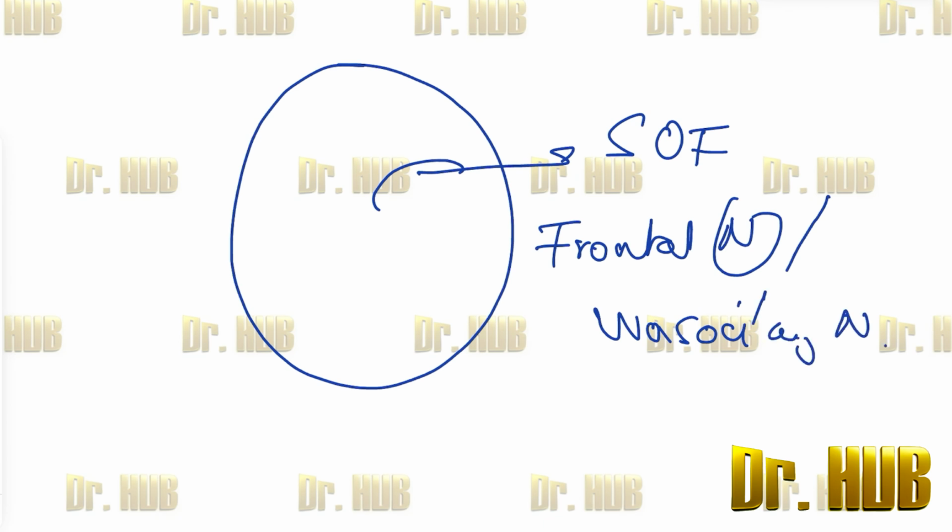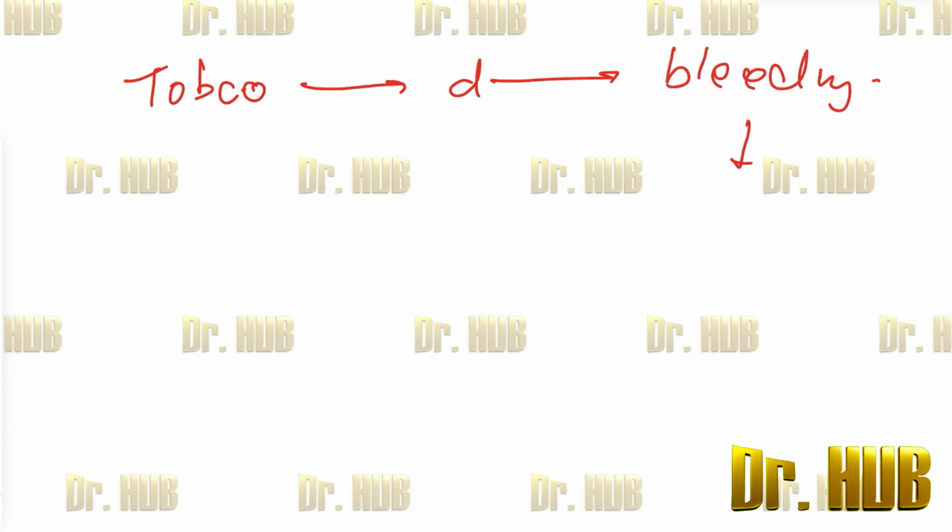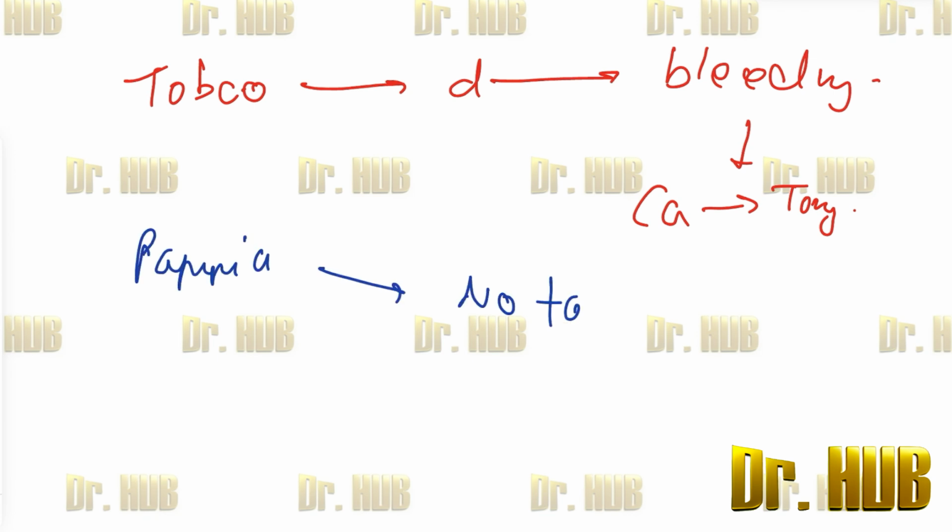Next, moving on to the next question, we see a tobacco consumer. The question goes: a tobacco consumer goes to a dental clinic because the patient has bleeding gums, and on diagnosis it's a carcinoma of the tongue. Which of the following papillae has no taste buds and is least likely to be involved in the cancer? The answer here is the filiform.